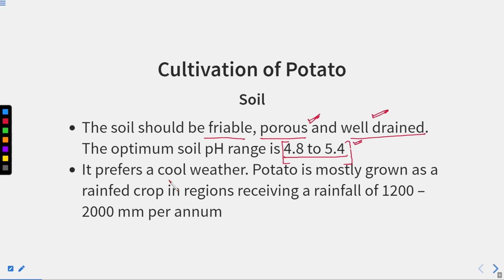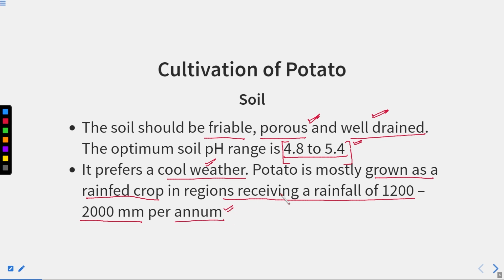And it prefers cool weather. The weather required for the cultivation of potato is cool weather. So it generally grows in the winter season. And potato is mostly grown as a rain fed crop in the regions receiving a rainfall of 1200 to 2000 per annum.